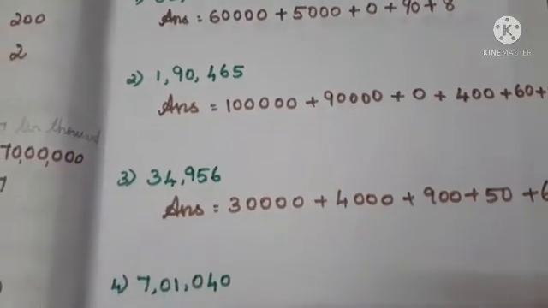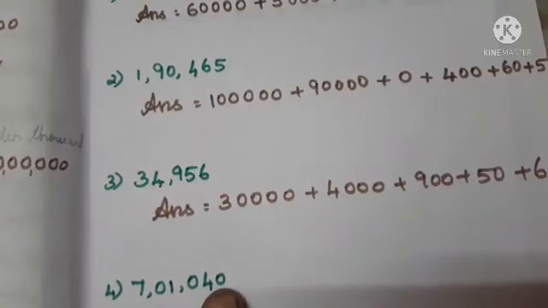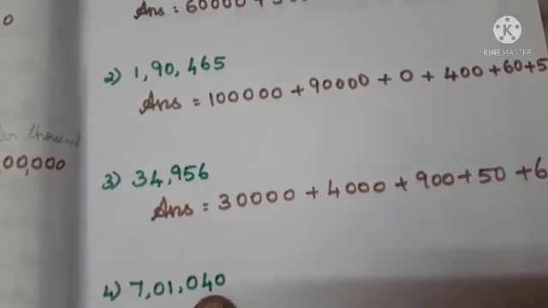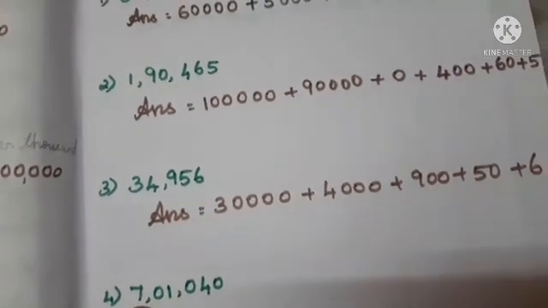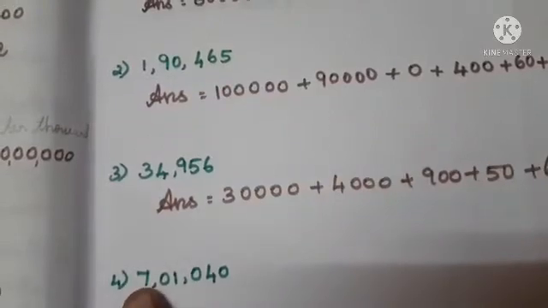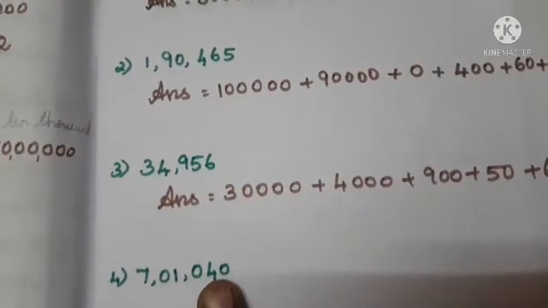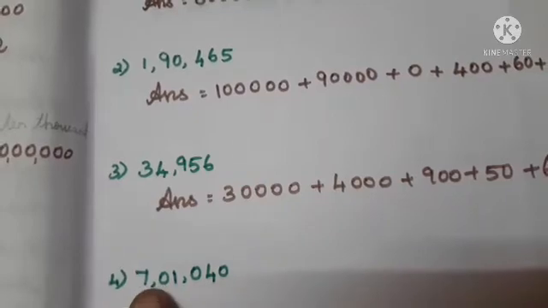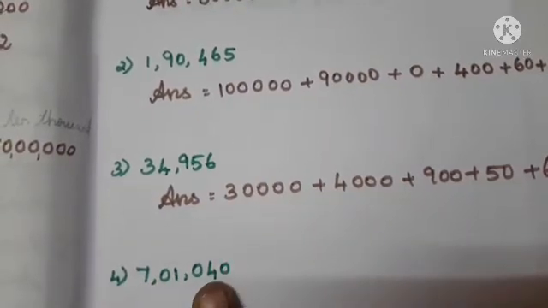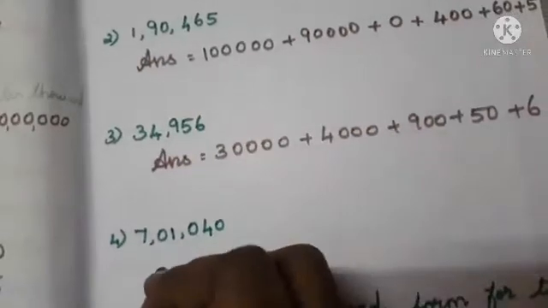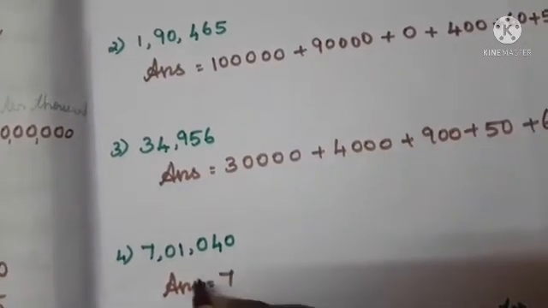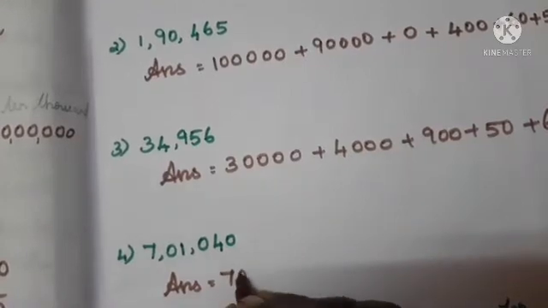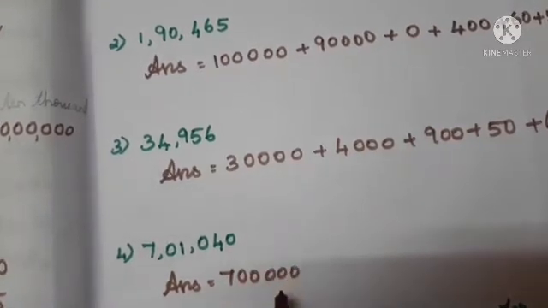Okay, look at the next problem. Here we have 0 ones, 4 tens, 0 hundreds, 1 thousand, 0 ten-thousands, then 7 lakh, isn't it? So 7 lakh 1,040. We have 7 lakh 1,040. So how can we write this in the expanded form? We can write the expanded form as 7 lakh. So lakh means how many zeros will come? 5 zeros. 1, 2, 3, 4, 5 zeros.